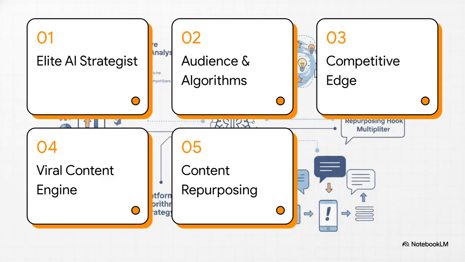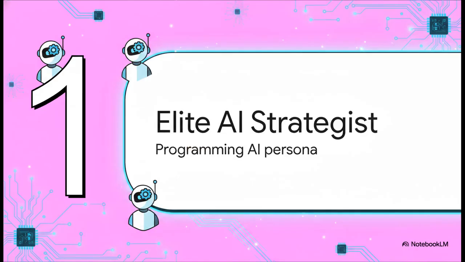Section 1, the Elite AI Strategist. Section 2, Mastering Audience and Algorithms. Section 3, Finding Your Competitive Edge. Section 4, the Viral Content Engine. And finally, Section 5, Scaling with Content Repurposing. Let's jump in. Section 1, the Elite AI Strategist.